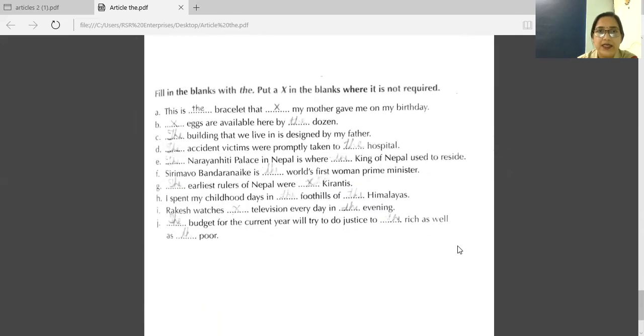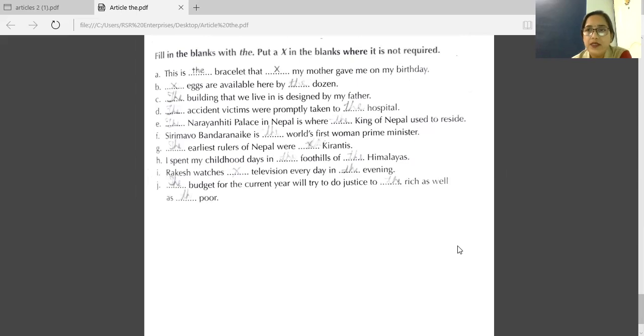After this, one more exercise here. Fill in the blanks with the, put a cross in the blanks where it is not required. First one, this is the bracelet that my mother gave me on my birthday. My is given there. So before that, we will not write any article. Second one, eggs are available here by the dozen. When you have units of measurement, before that you have to write the, like the liter, the dozen.